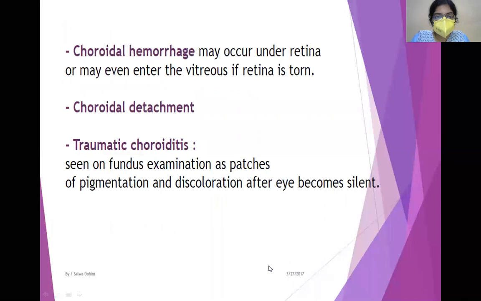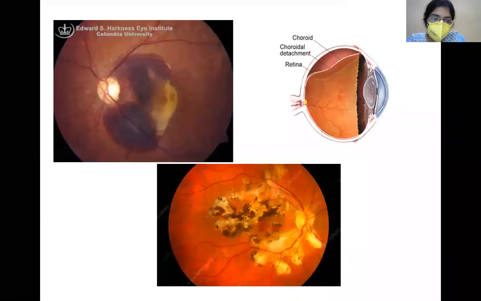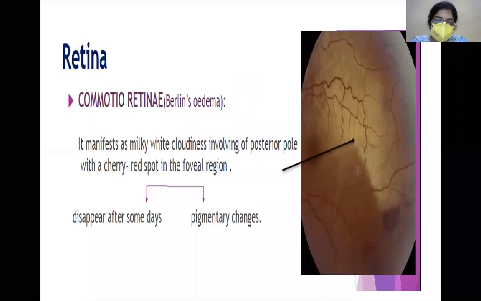Now, other features you can see. A choroidal hemorrhage can also occur. As you can see, again, the retinal vessels are passing over the hemorrhage. So it is choroidal hemorrhage, or a choroidal detachment can occur, obviously accompanied with retinal detachment. And there can also be choroiditis. I'm sure you're familiar with this picture from your uveitis classes. So choroiditis can also occur. Okay, these are all choroidal complications.